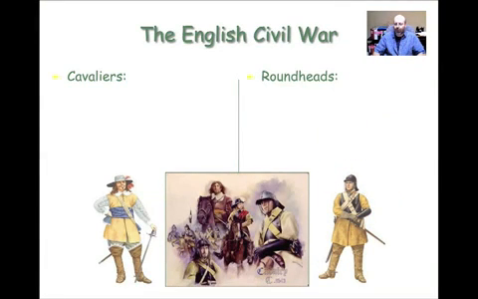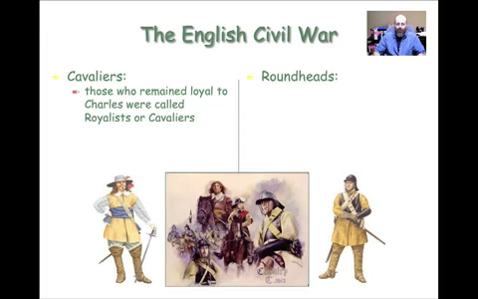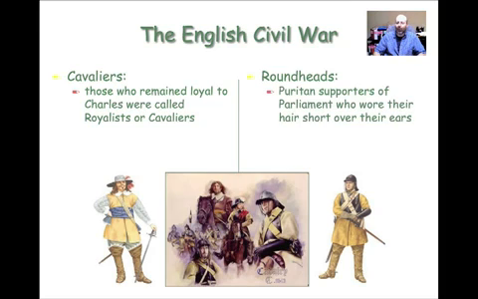Now, the two main groups fighting in the war were what were called Cavaliers, and these were people who remained loyal to Charles and were called Royalists, or again, were called Cavaliers. And then there were also the other side, were the Roundheads, which were basically the Puritan supporters of Parliament. They basically wore their hair very short over their ears, and that's where the term Roundhead came from. So these were the two main forces that were fighting with each other during the English Civil War, Cavaliers versus Roundheads.